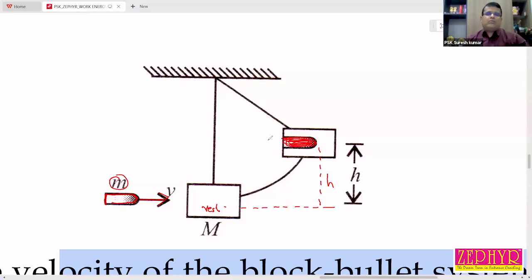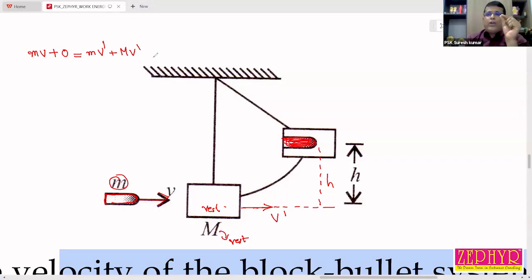This is the situation. From momentum conservation, mv plus 0, why plus 0? The second body is initially at rest. After collision, the velocity of the combined mass is, say, v dash. That is equal to m into v dash plus capital M into v dash.